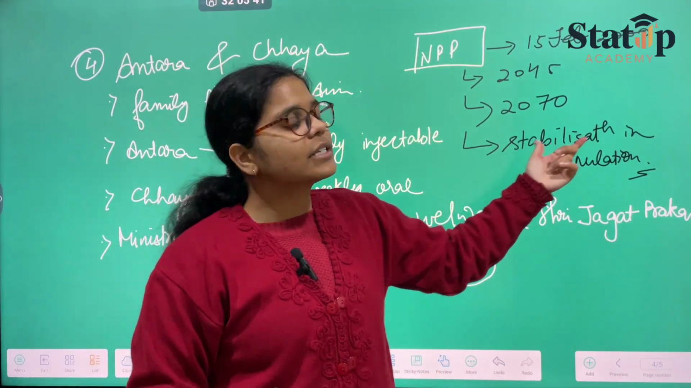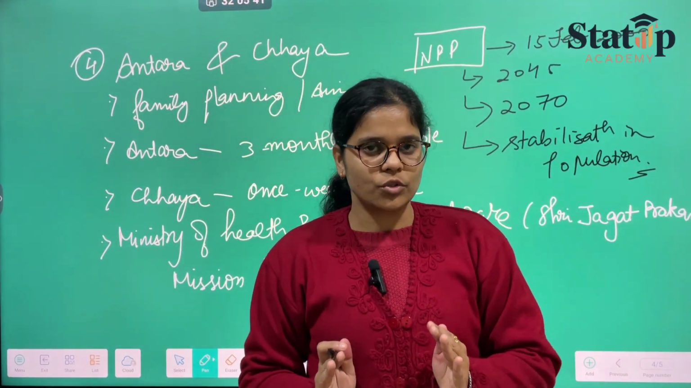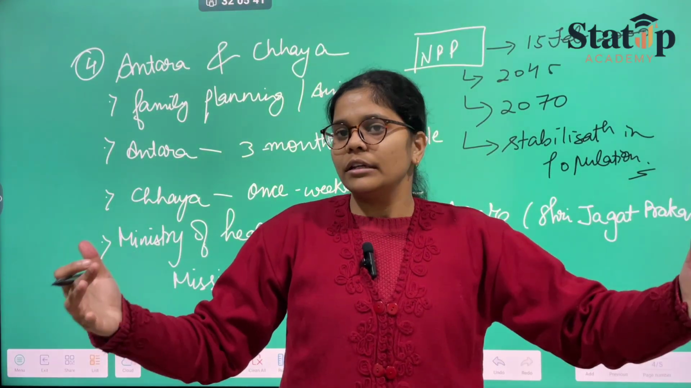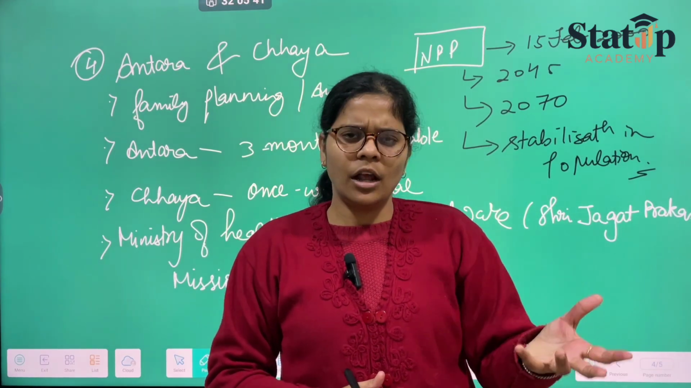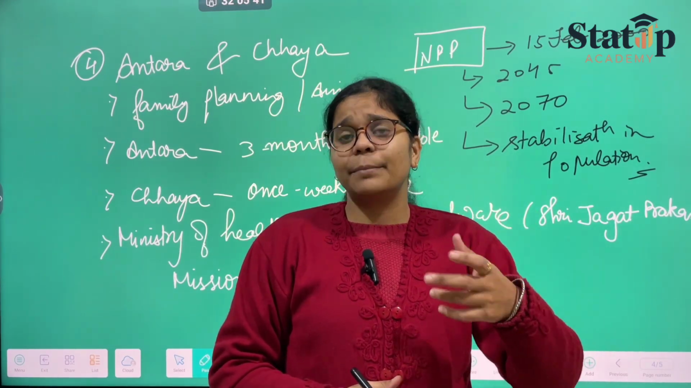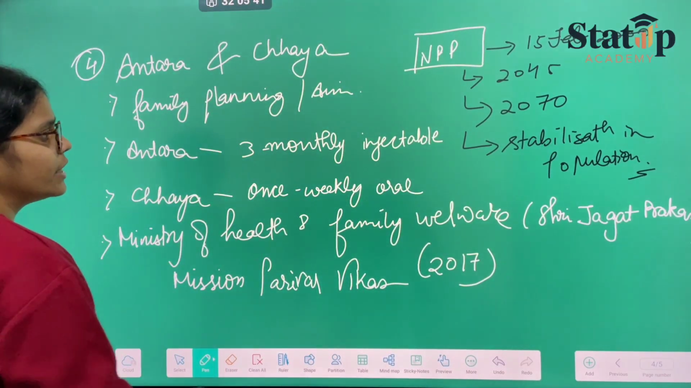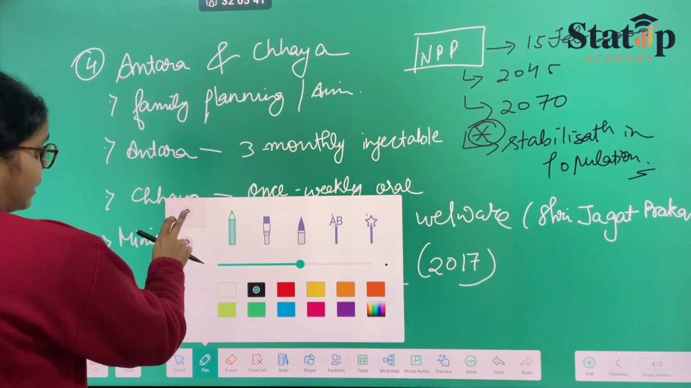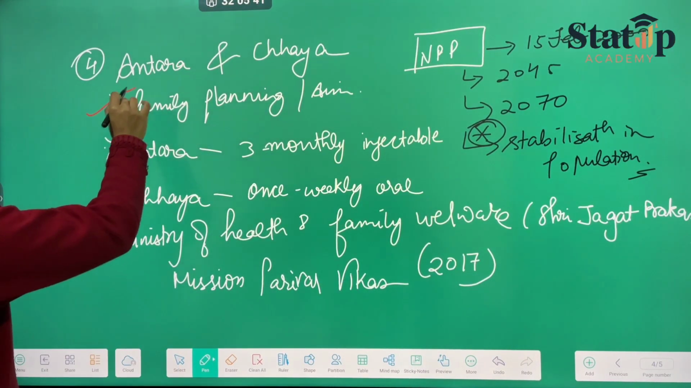So the stabilization in population is quite necessary because there are only certain, limited resources, and if the population is large enough, then such resources will lead to conflict among the people, among the public itself. So we do not want that. So that refers to what? Stabilization. Okay. Now discussing the various other factors, it says family planning.